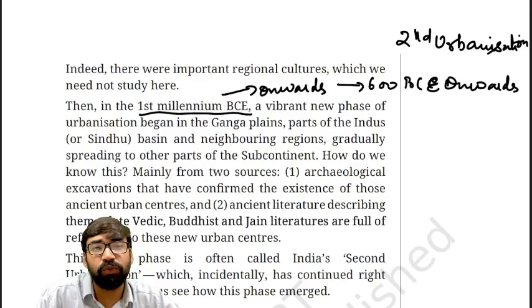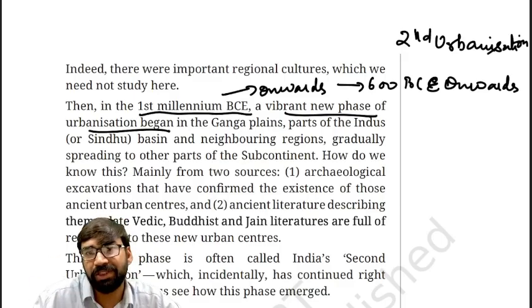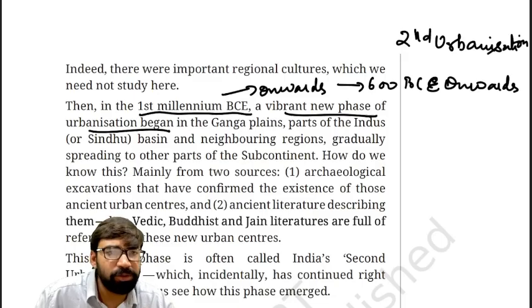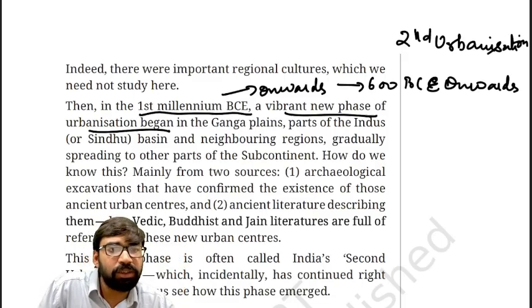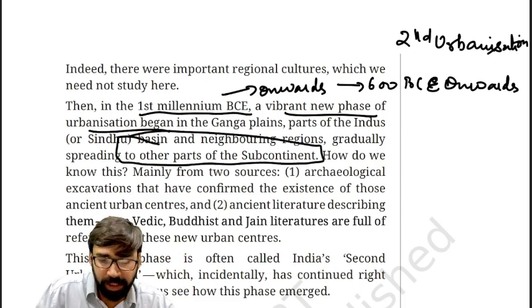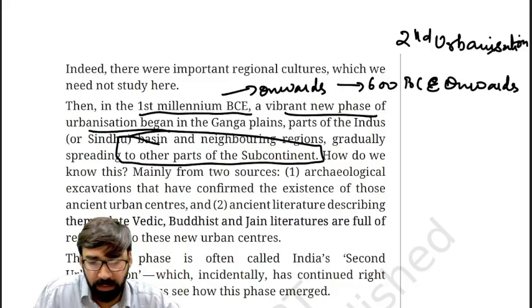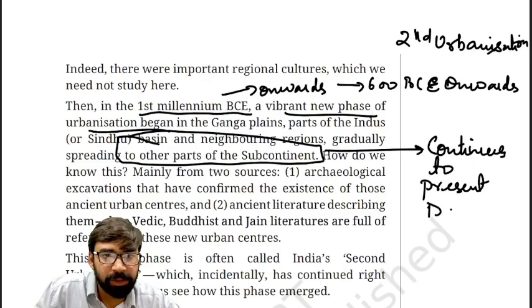Okay. Now, this was a vibrant new phase of urbanization, which started in the Ganga region and also parts of the Indus region, parts of the Sindhu region or neighboring regions. Clear? And gradually it spread to the entire Indian subcontinent. Fine. And it still continues to the present day.